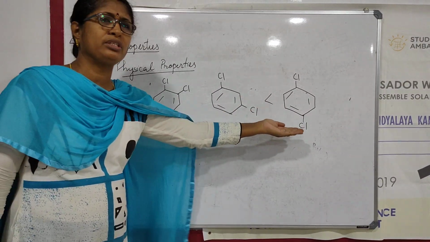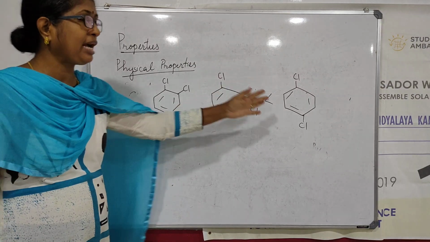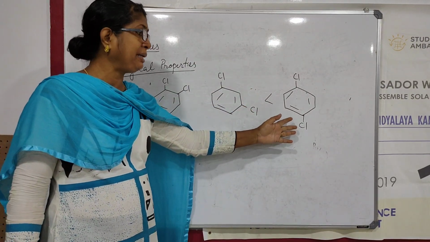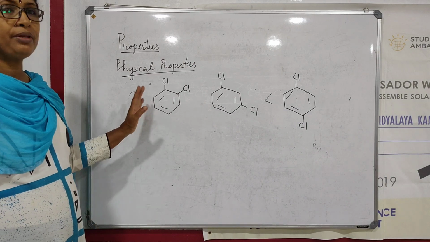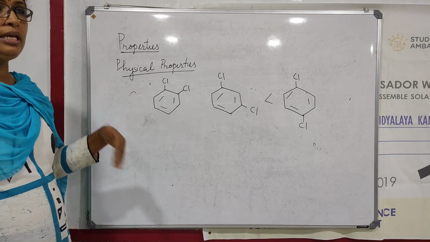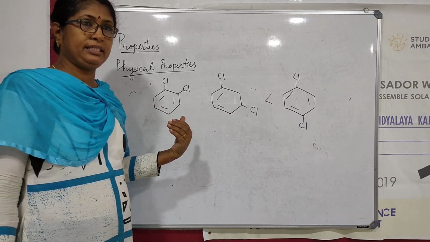They are solids, almost these are solids, so to talk about this one, melting point, they have the highest melting point. This is the melting and boiling point. Now the next physical property is solubility.